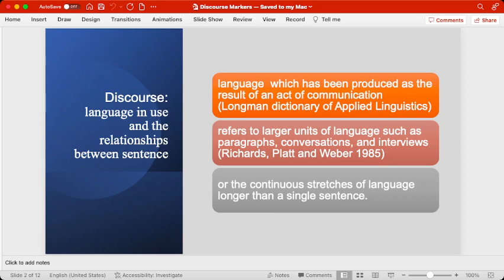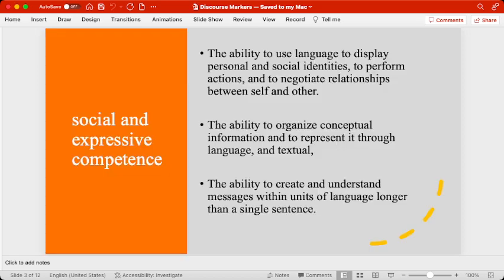So this is discourse, and let us see the importance of these things, how one can have the discourse markers. For this purpose, we need to understand what is the competence. The competence of using language to display personal and social identities, to perform actions, and to negotiate relationships. This is also the ability to organize conceptual information and to represent it through language and textual. The ability to create and understand messages within units of language longer than a single sentence.